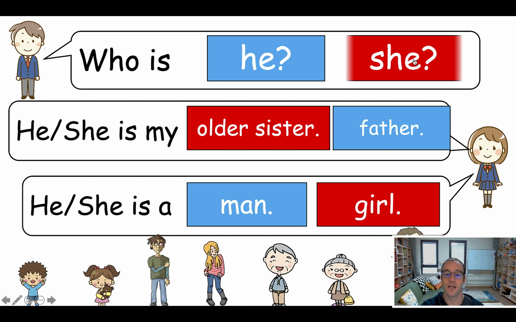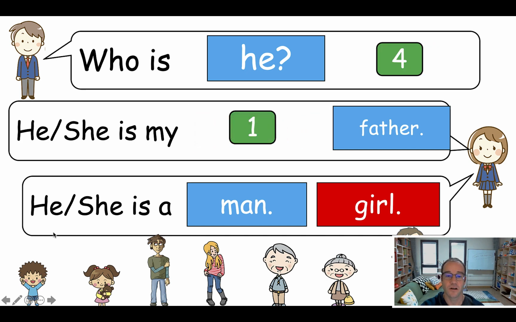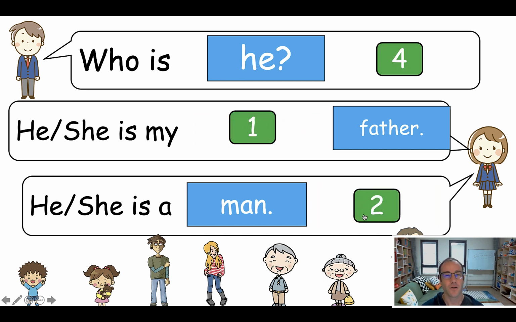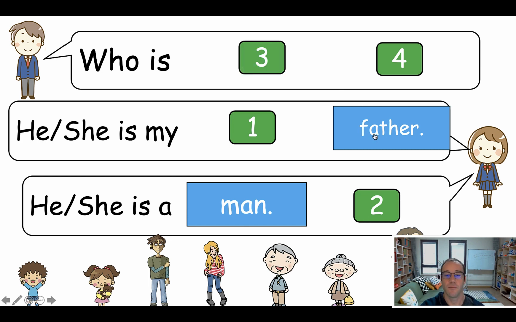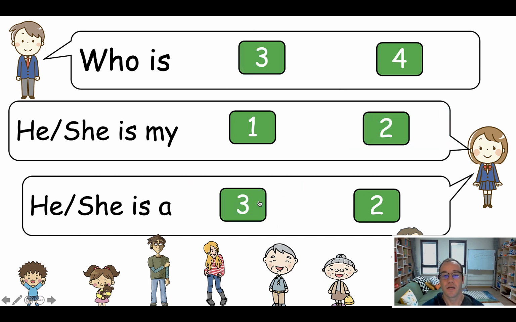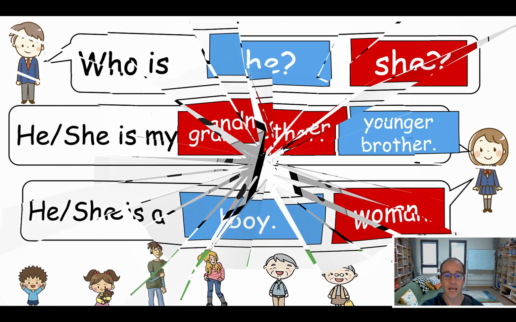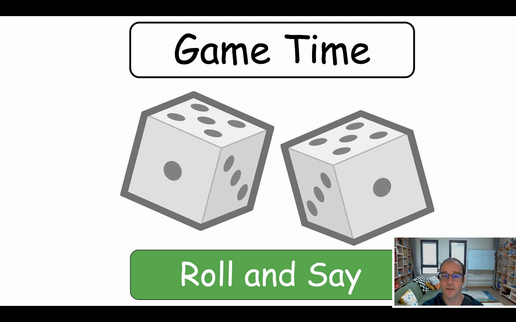Okay, so who is she? She is my older sister. She is a girl. Okay, and you can see that I've tried to make the points relatively even. Not exactly even, but it's going to be close. Okay, they're going to be close. Okay, and yeah, let's go into the final thing, the roll and say. Now, you might not get to this activity, but this is one of those activities that could be open-ended.